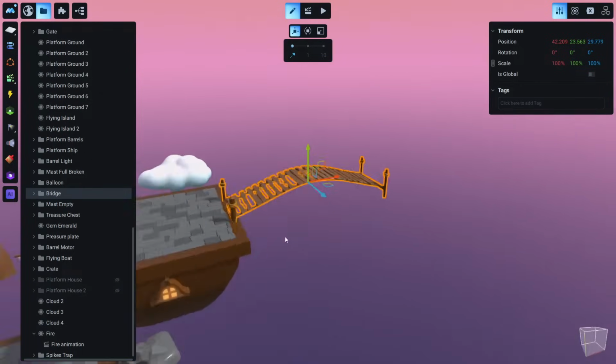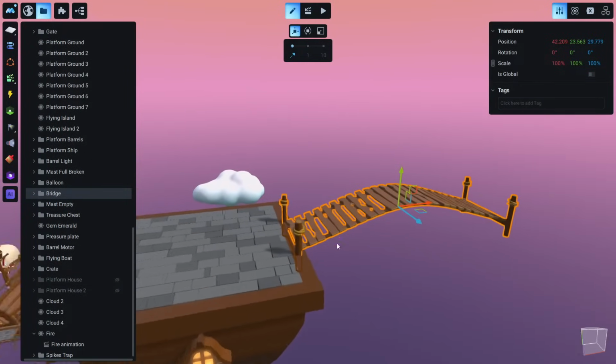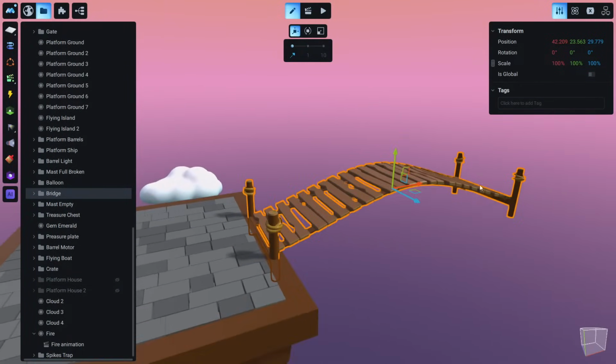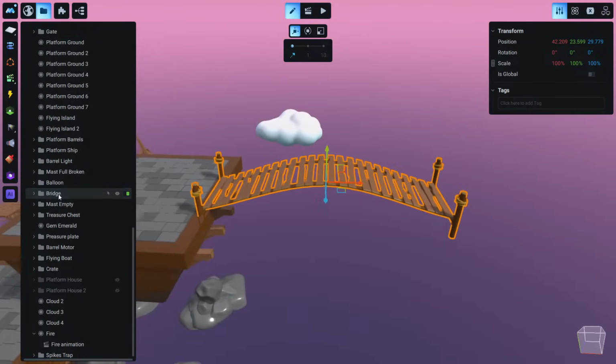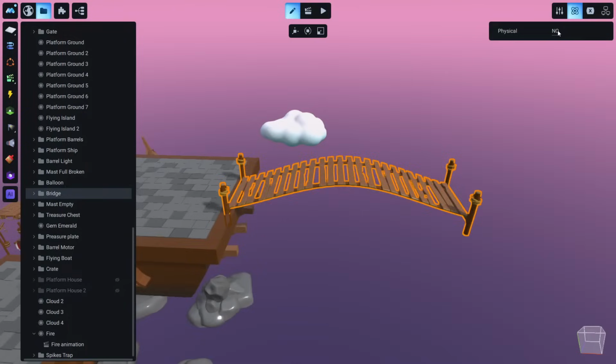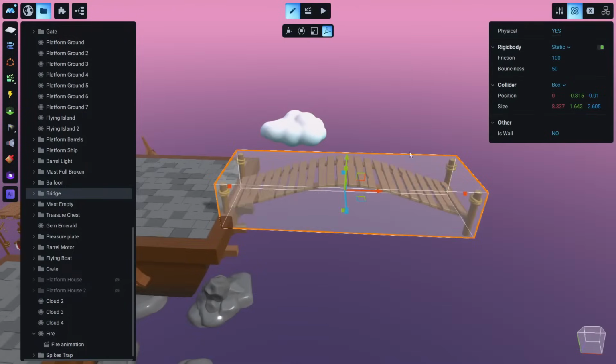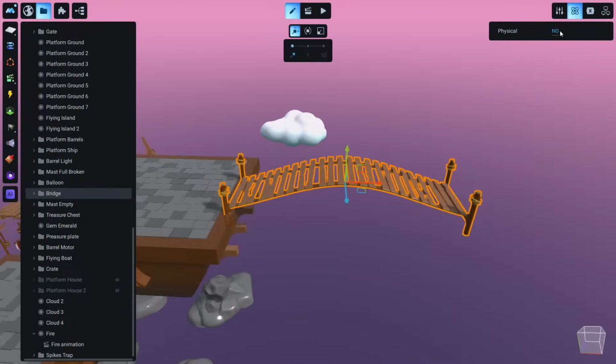And so you can see this is a bridge that has this unique shape, and we cannot just go to the group and add physics, because now it's not a bridge, it's just a cube. And of course we cannot make this group a triangle mesh, because this group doesn't have a mesh. The group, not the model itself.